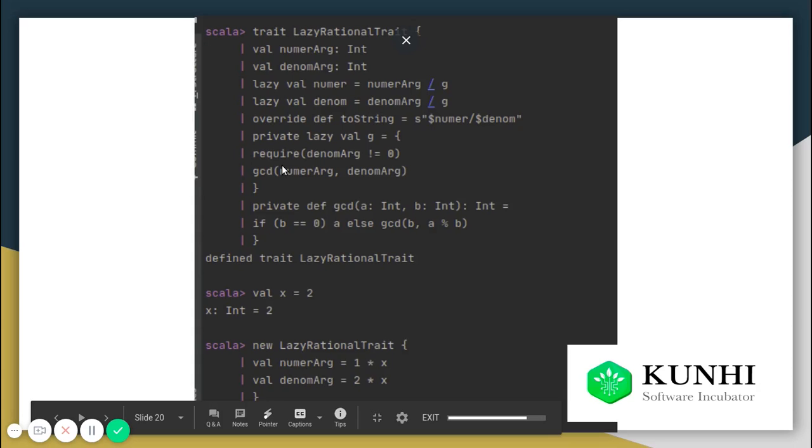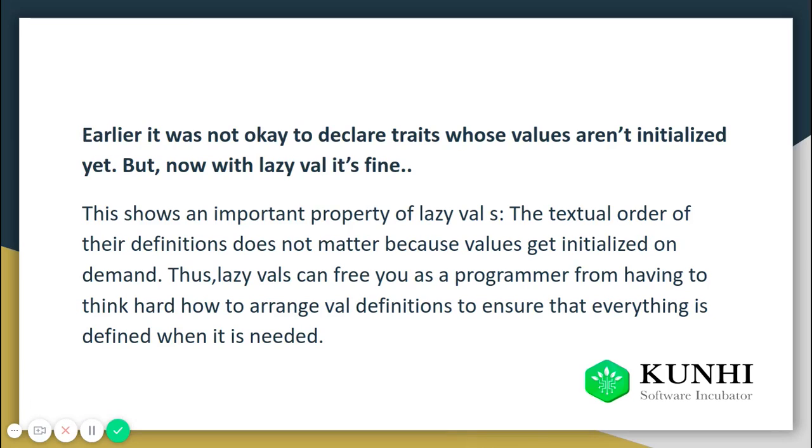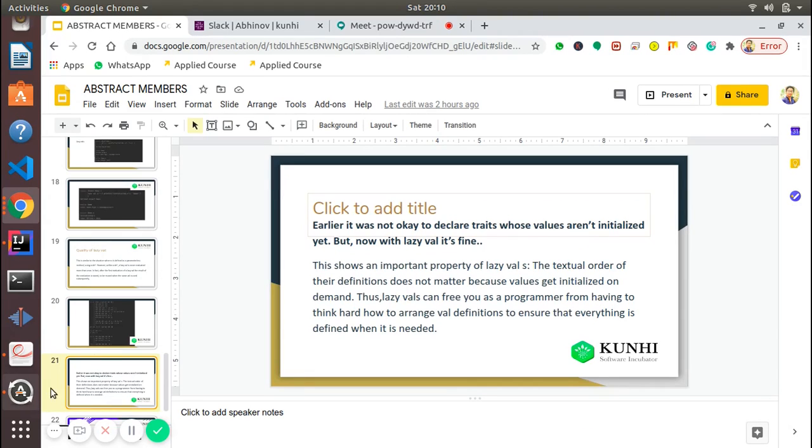Earlier it was not okay to declare traits whose values are not initialized yet. But whenever we initialize something with lazy, even if that value is not initialized yet, even if it is 0 or something, it's okay. When you do this normally with normal vals, it will throw an error.